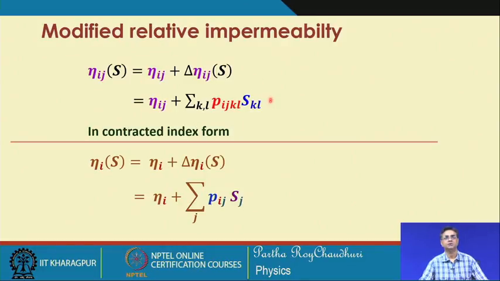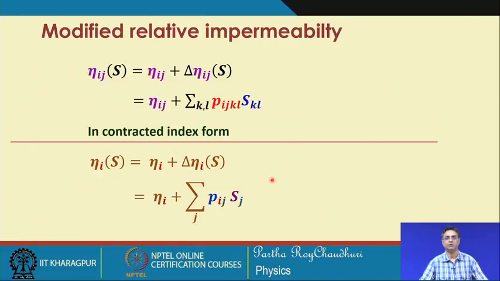So, in this equation, because we are only considering the strain, you have eta_ij equal to the impermeability without any field, plus the change in the impermeability which is coming due to the strain in association with the strain optic tensor.